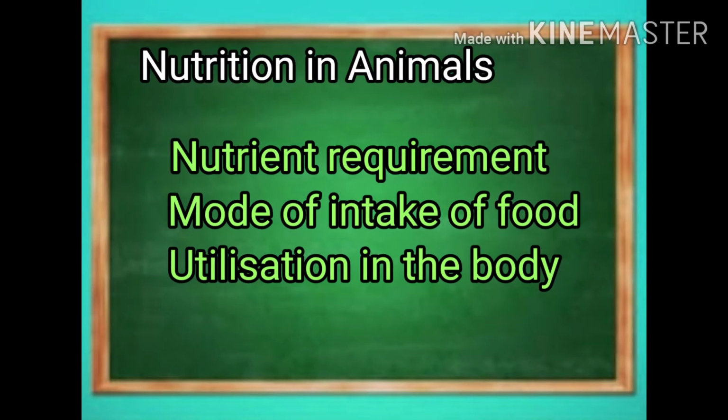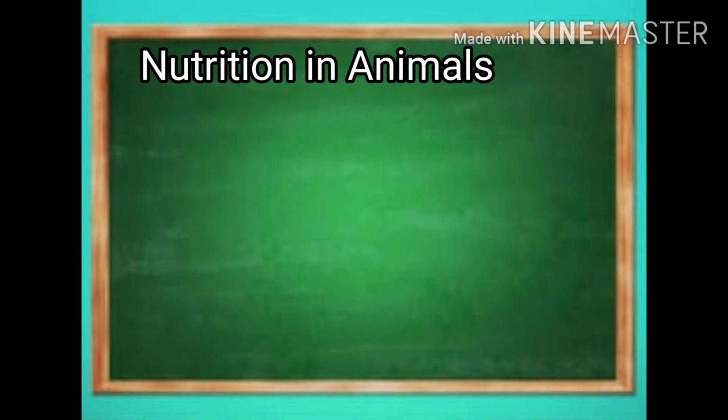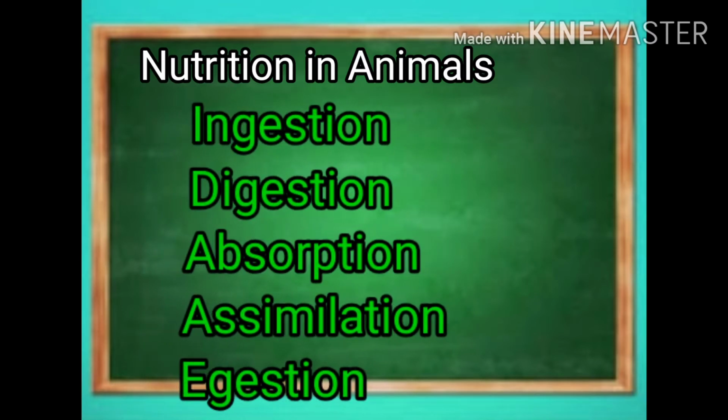Animal nutrition includes nutrient requirement, mode of intake of food, and its utilization in the body. In another way, we can say that there are 5 steps in the process of nutrition in animals. These are ingestion, digestion, absorption, assimilation, and egestion.